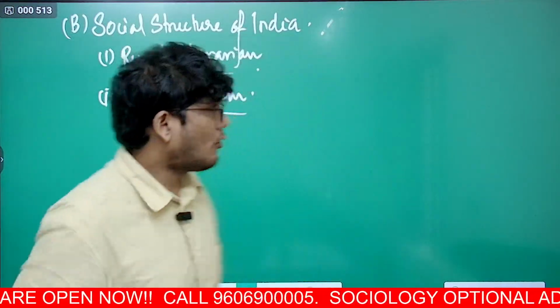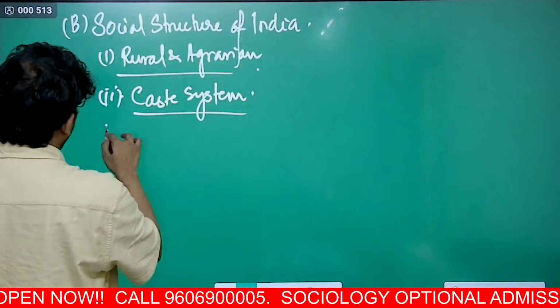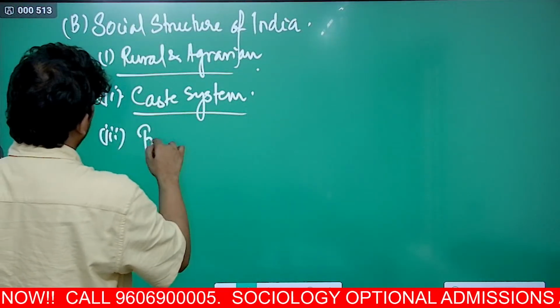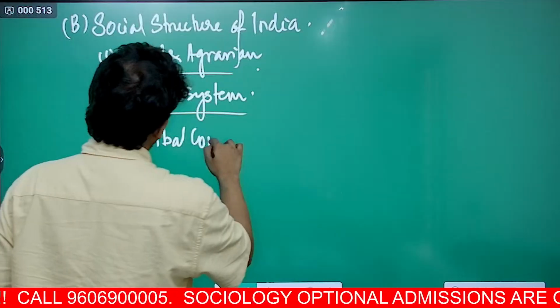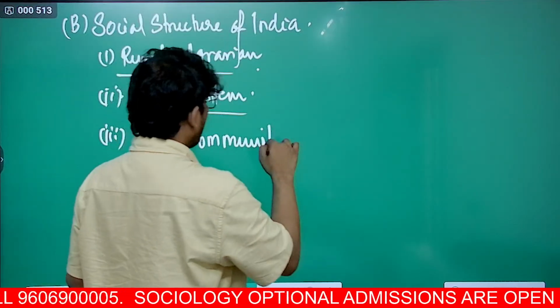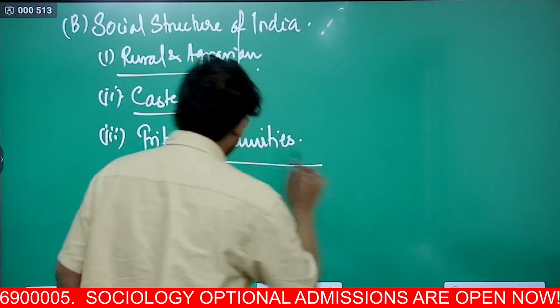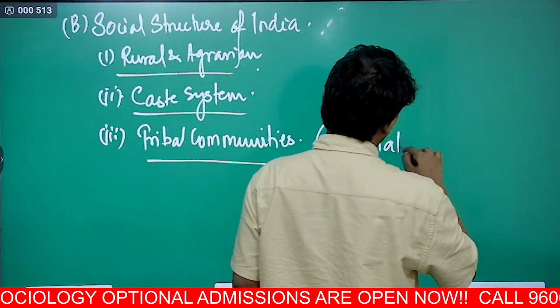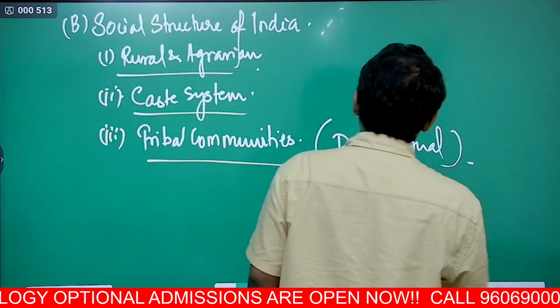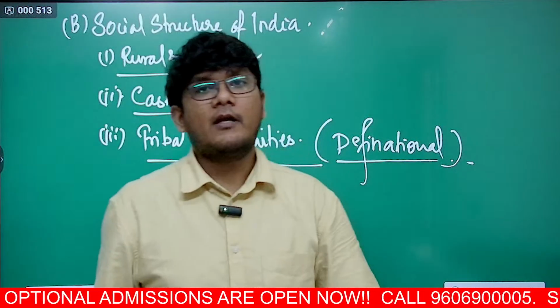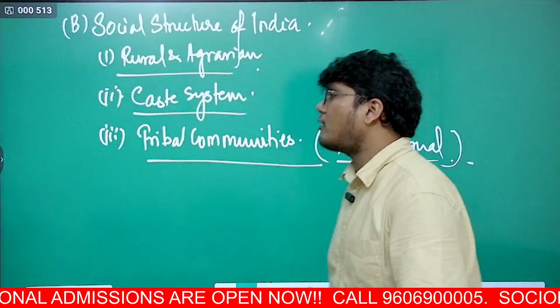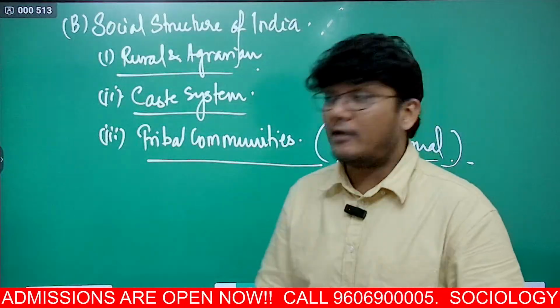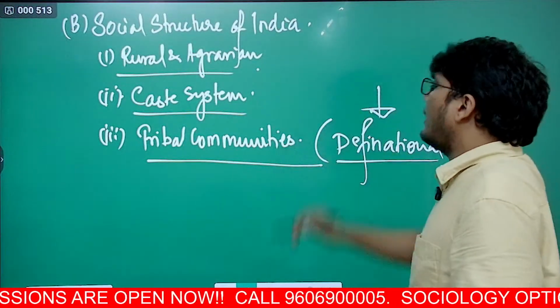Then you have not just the caste, but you also have to study the tribal communities. So next is the tribal communities. What is important here will be the definitional problem, meaning the question as to who is a tribal, that itself is an issue to decide. So what decides who a tribal is?